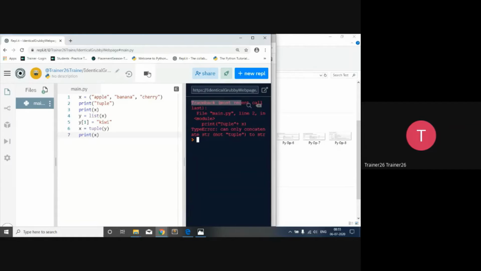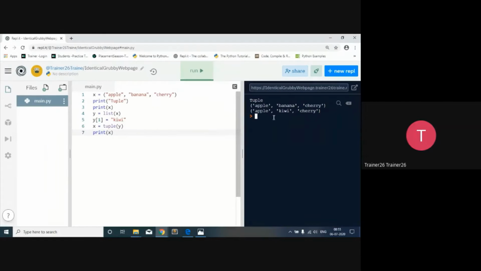Now as you can see on your screen, first we have taken the apple, banana, and cherry, and then apple, banana, and cherry, print the tuple. We have printed that particular tuple, and after printing it, we have converted the tuple into the list, and then at the place where we want to make a change, we have done the change. So that's what we want to check over here.